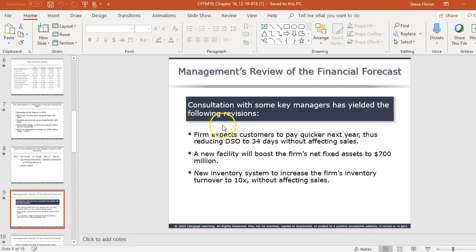And so it says here, we're going to consult with management, and we're going to expect customers to pay quicker next year. So we're going to undertake some strategies to reduce DSO from the 43.8 down to 34 and get it closer to the industry average. And the key is without affecting sales. We also will be investing in a new facility that will boost net fixed assets to $700 million. And then a new inventory system will be purchased so we can better manage our inventory. And we expect inventory turnover to be at 10 times without affecting sales.